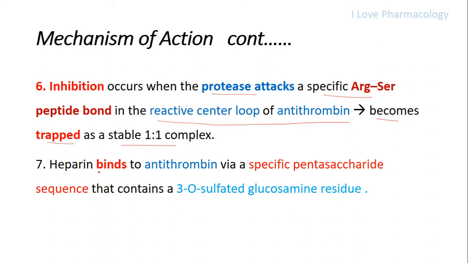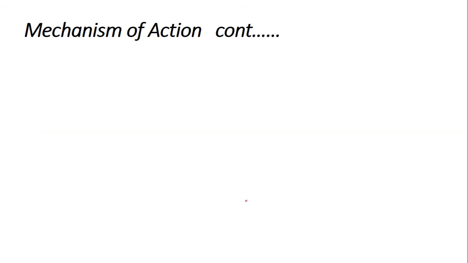How does heparin bind to antithrombin? Heparin binds to antithrombin via a specific pentasaccharide sequence. It contains a 3O sulfated glucosamine residue, which is responsible for attachment of heparin to antithrombin.